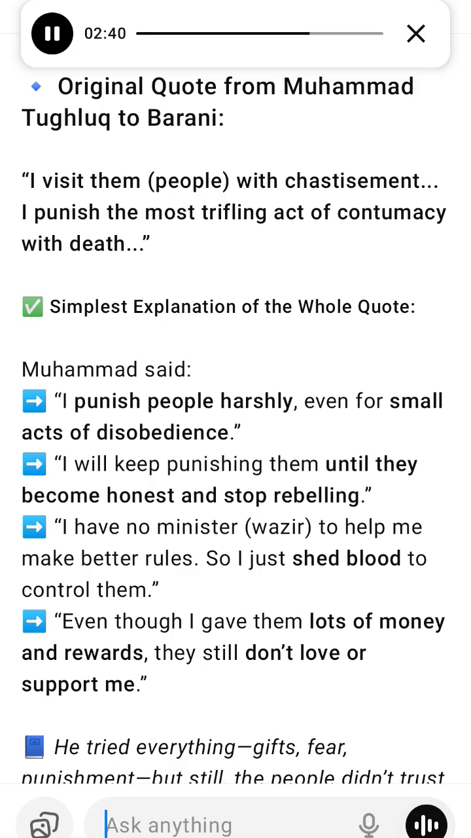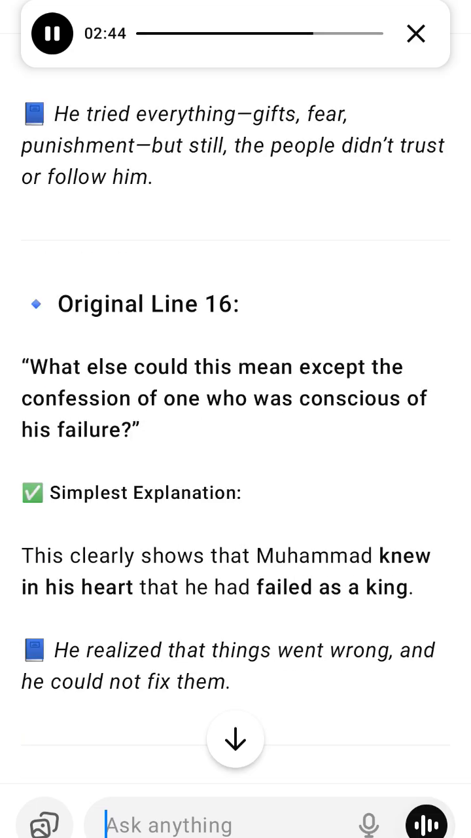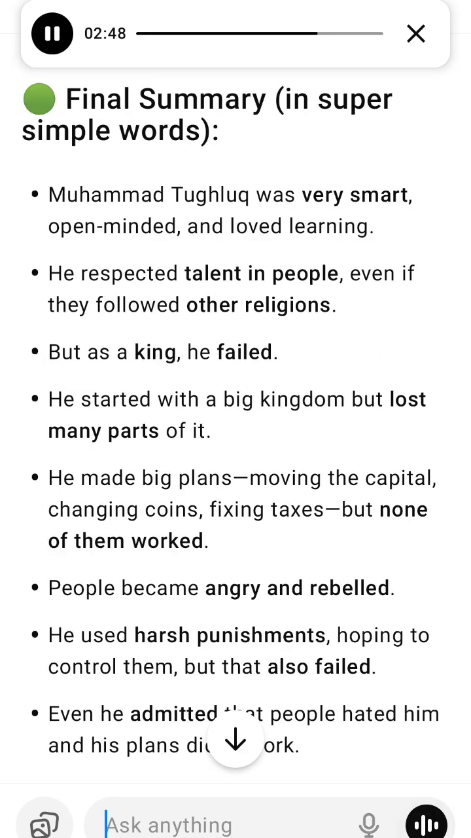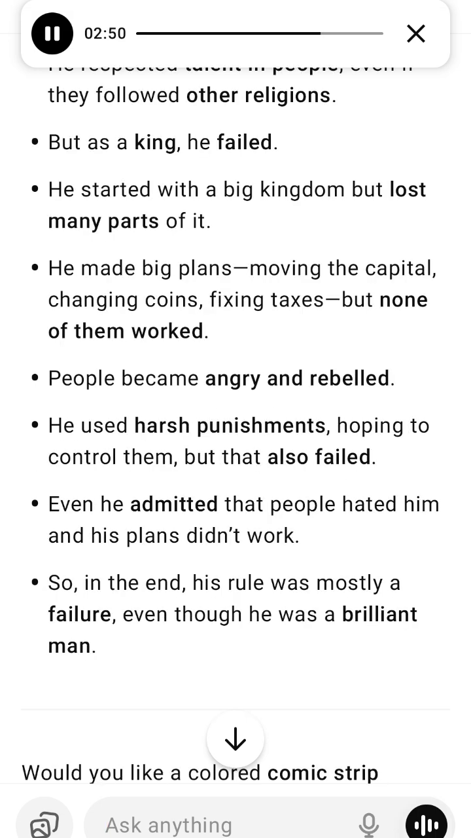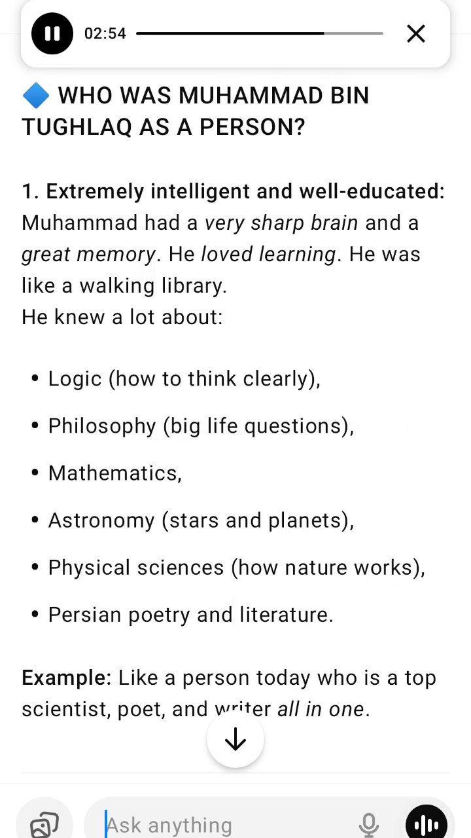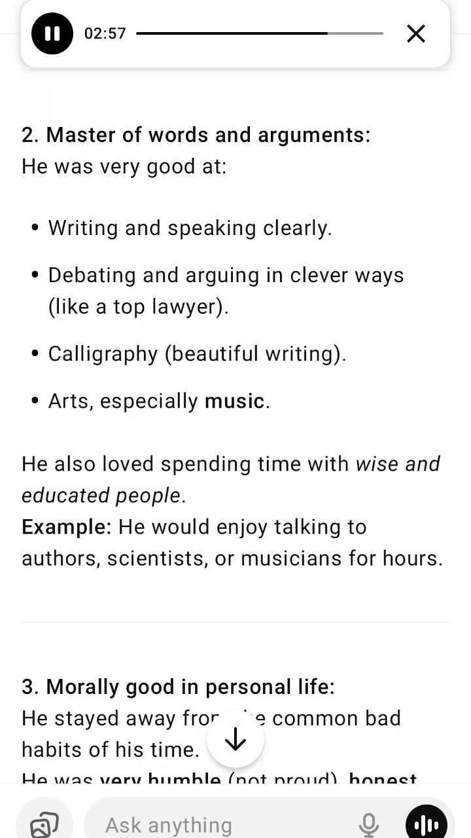2. He had big dreams, but they all failed. He wanted to make a new capital city in the center of the empire. It failed and hurt the people. Create a new currency system, token currency. It totally failed. Make the revenue system more scientific. It confused people. These ideas might have worked in a modern time, but back then they failed badly because people didn't understand them. His way of forcing them was harsh, and he didn't listen to advice.